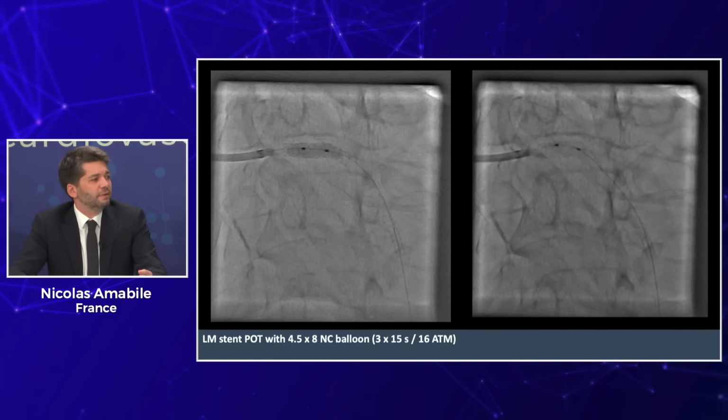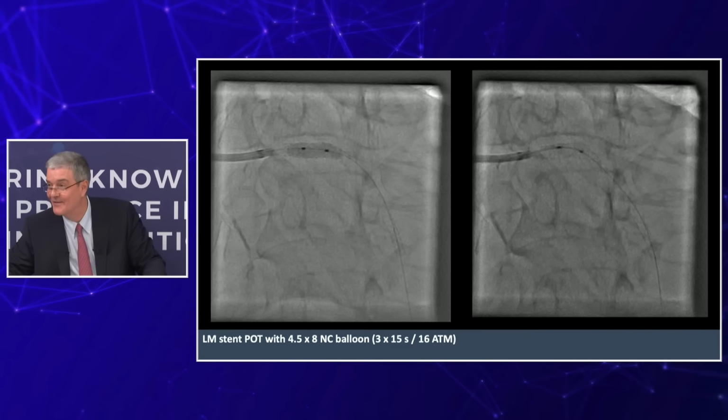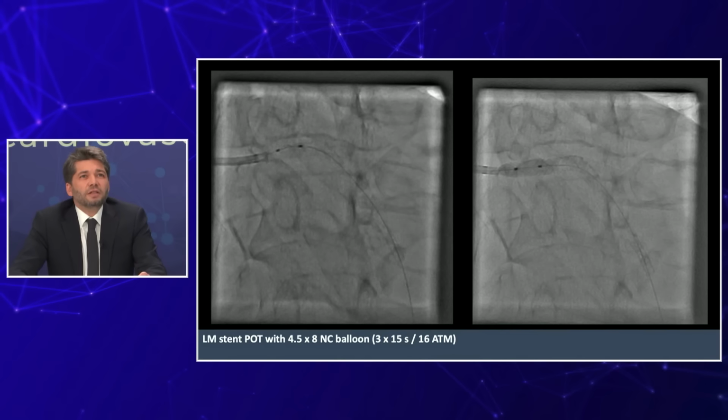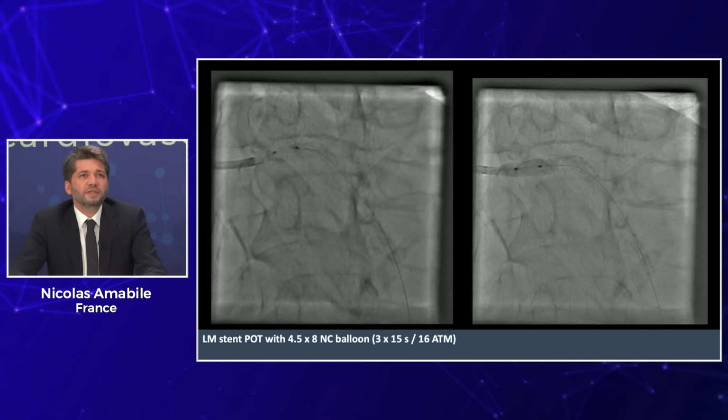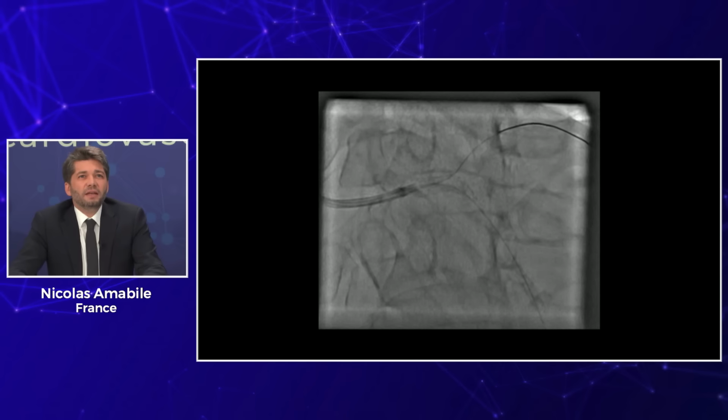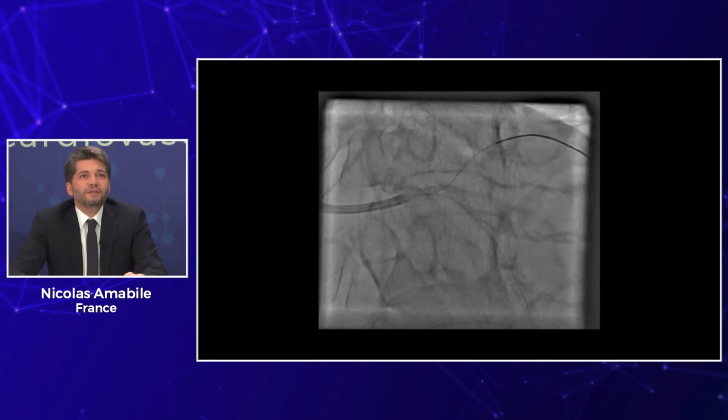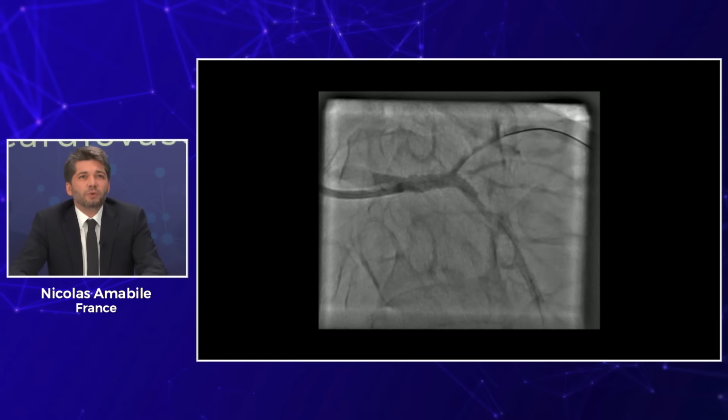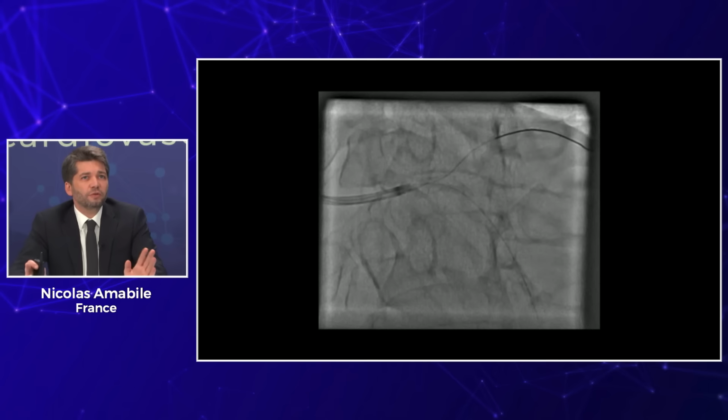Why no wire in the diagonal, Yusuf is asking. Well, once again, I'm not sure that the presence of any wire would prevent the potential occlusion, but it's just a personal choice, and we felt comfortable about rewiring in case. So this is a second POT. You see it's more proximal, and I prefer to get the proximal marker of the balloon out of the stent, very proximal. And then for Dr. Yusuf, we rewired the diagonal, and that's what we got. So after POT? After POT. It's just the result after stenting and POT.